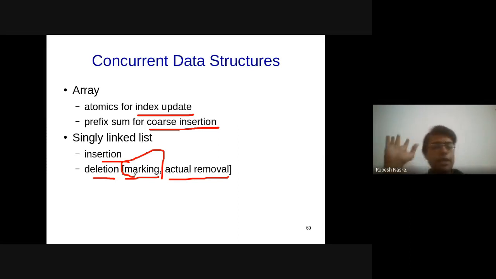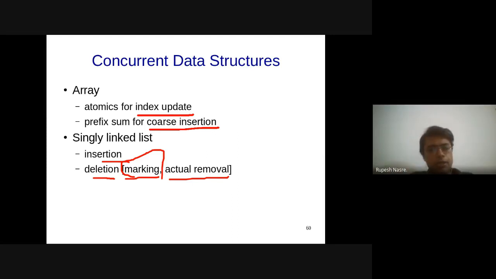And then at some point in time, when you are low in memory or you don't have too many operations happening, you try to garbage collect this particular freed memory. Or you reuse that memory. Let's say I have deleted something in an array or a linked list. You mark it as deleted. Next time you insert at the deleted node. That is also another way. Insertion does not pose too much trouble as far as memory is concerned, because you are adding a new node, which is not known to the search anyway. Unless you have created other problems, which we'll come to when we are dealing with insertion.